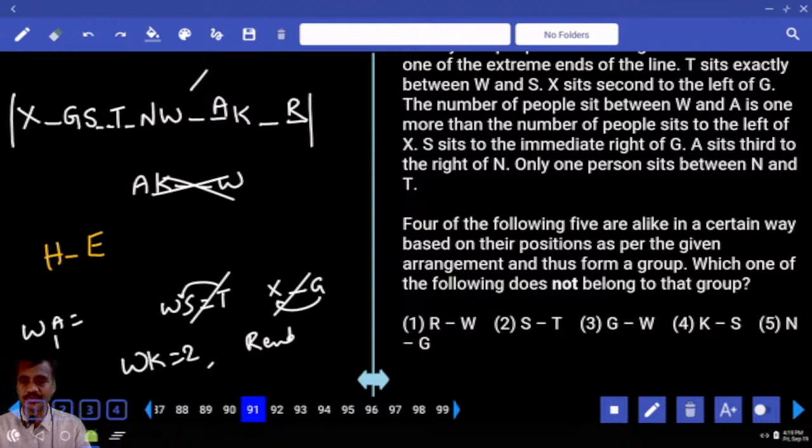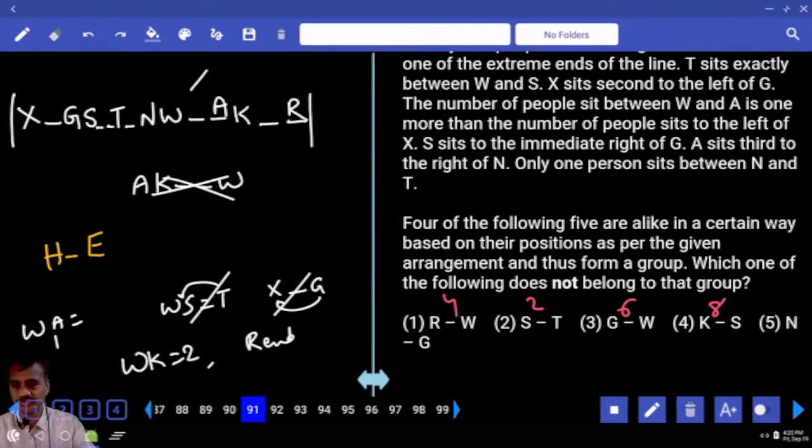R and W, how many persons in between? 1, 2, 3, 4. And between S and T, how many? There are two. G and W, how many? 1, 2, 3, 4, 5, 6. K and S, how many? 1, 2, 3, 4, 5, 6, 7, 8. N and G, how many? 1, 2, 3, 4, 5. What is the odd one? Choice five. In the remaining, in between these two persons, even number of persons.